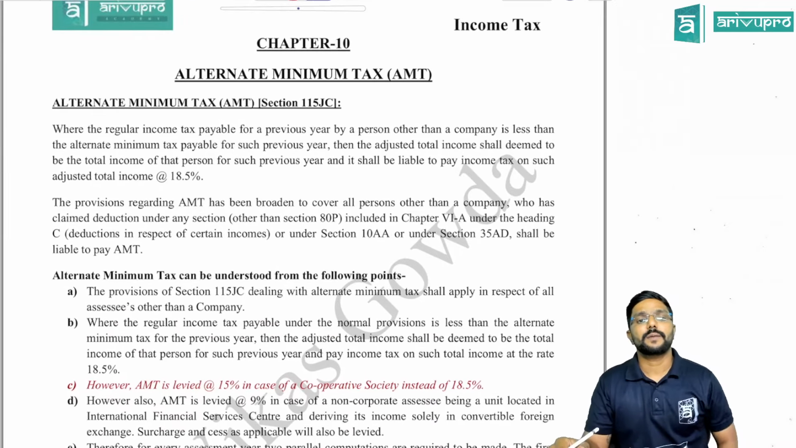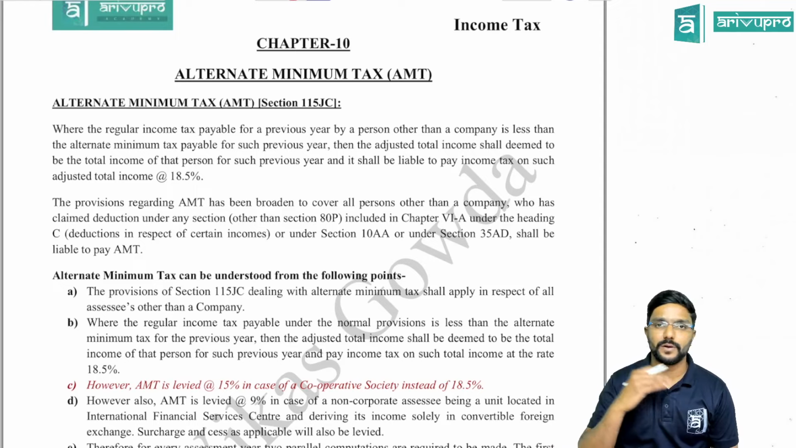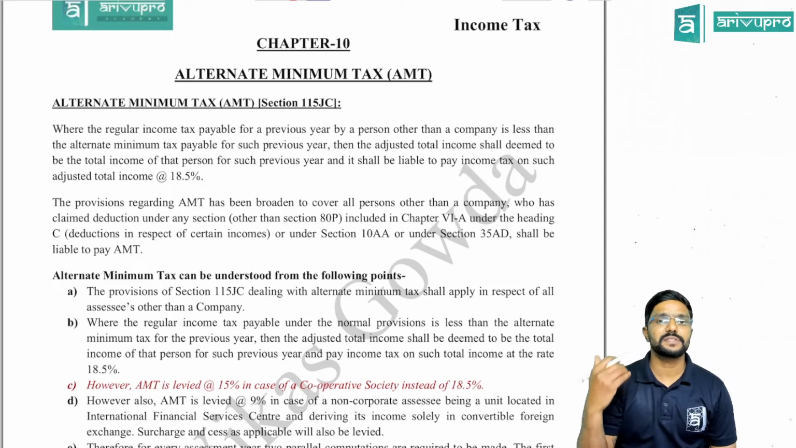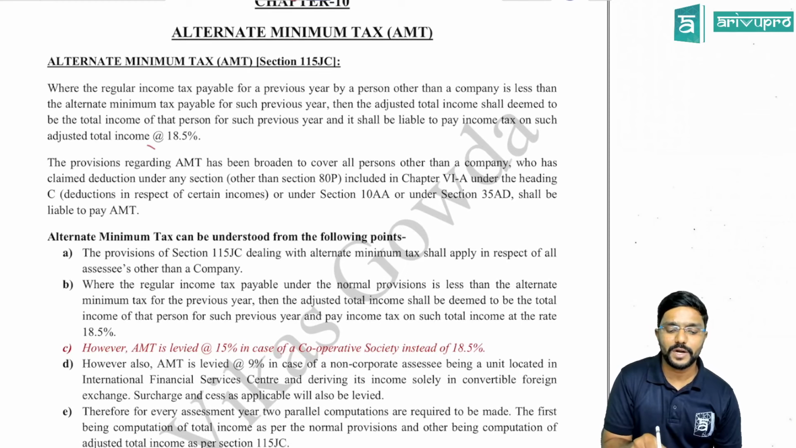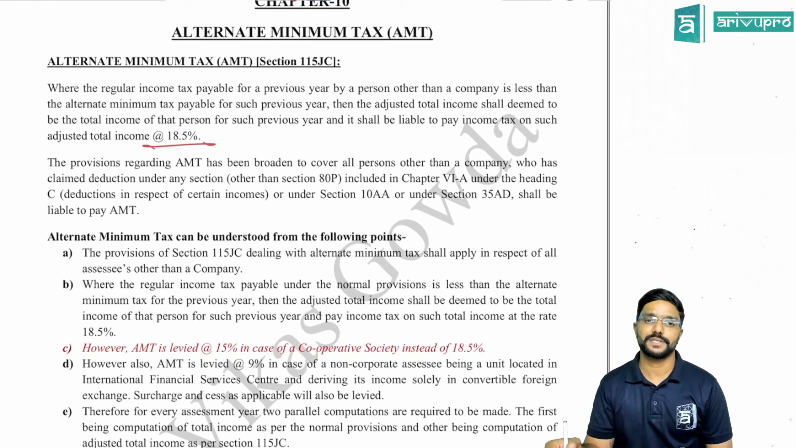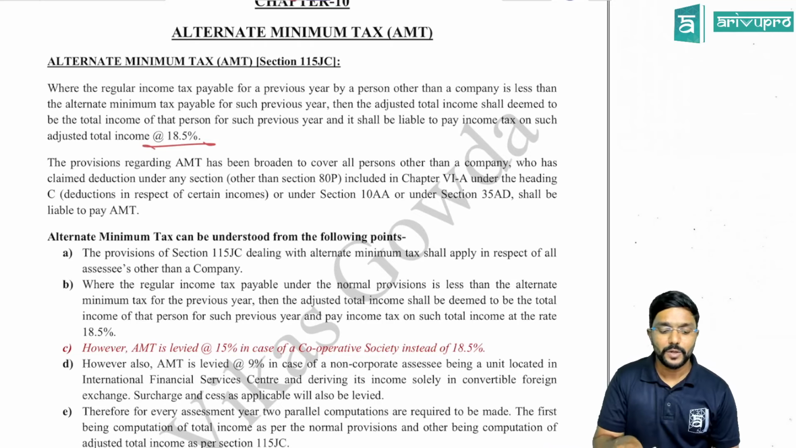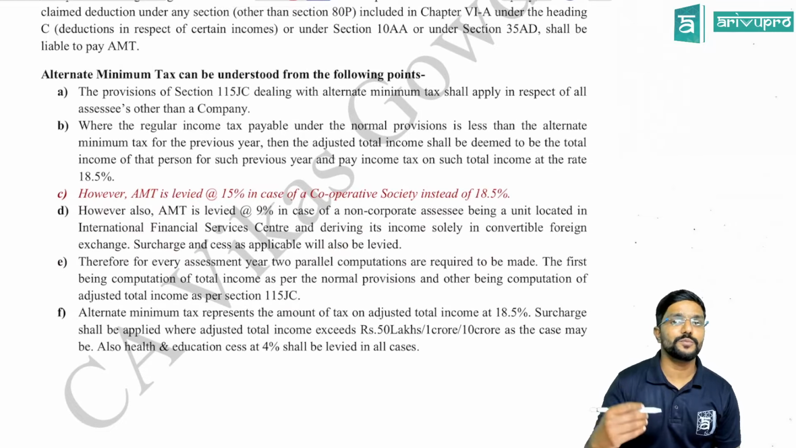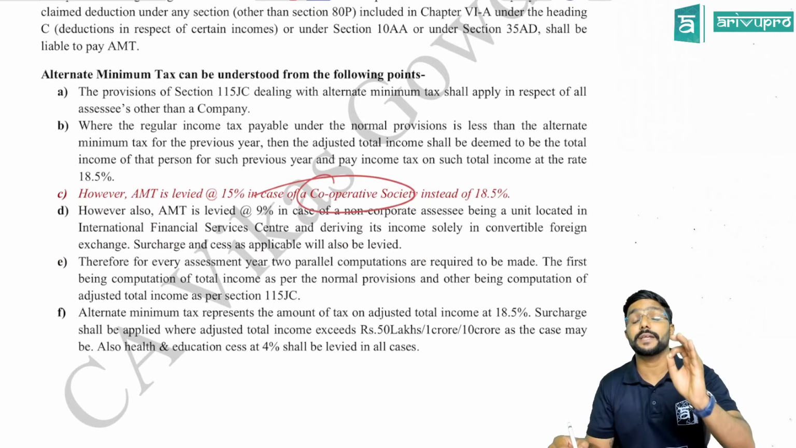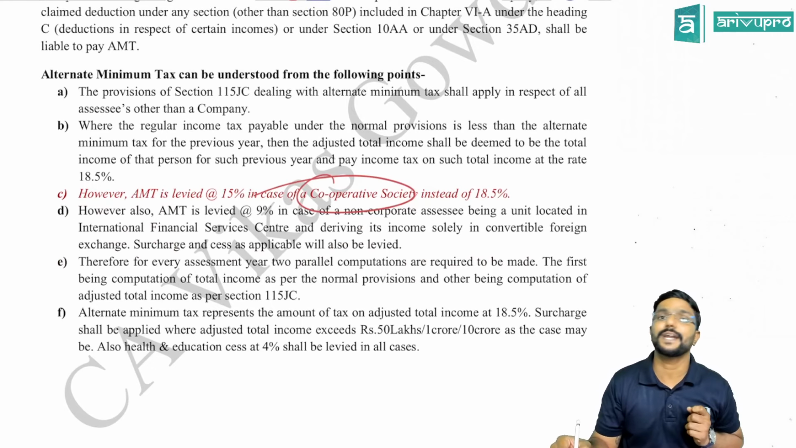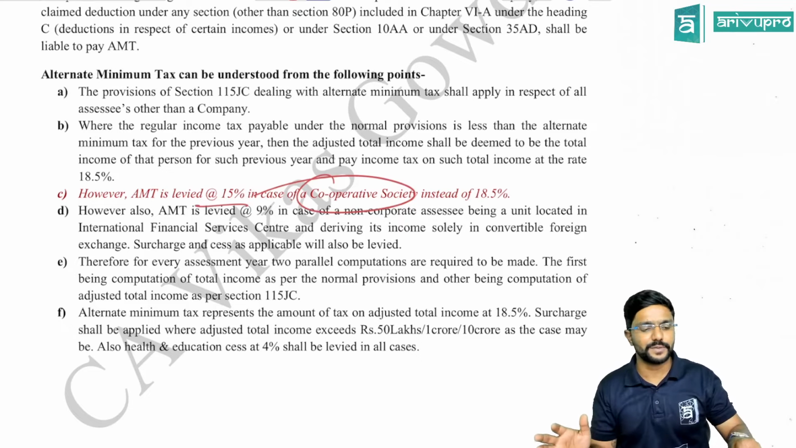Yes, next coming to chapter 10, which talks about alternate minimum tax. So alternate minimum tax will not always be applicable. Only if prescribed deductions are claimed by the assessee, only then it will be applicable. And if it is applicable, at what rate? 18.5% on adjusted total income. Yes, there is no change in it, but if the assessee for whom alternate minimum tax is applicable is a cooperative society, then the AMT rate is 15% and not 18.5%. That is the change, guys.